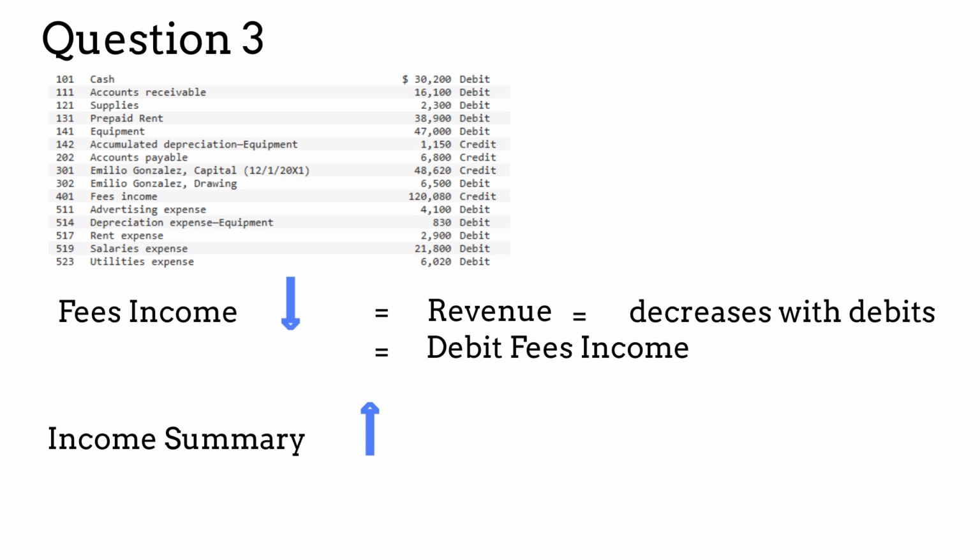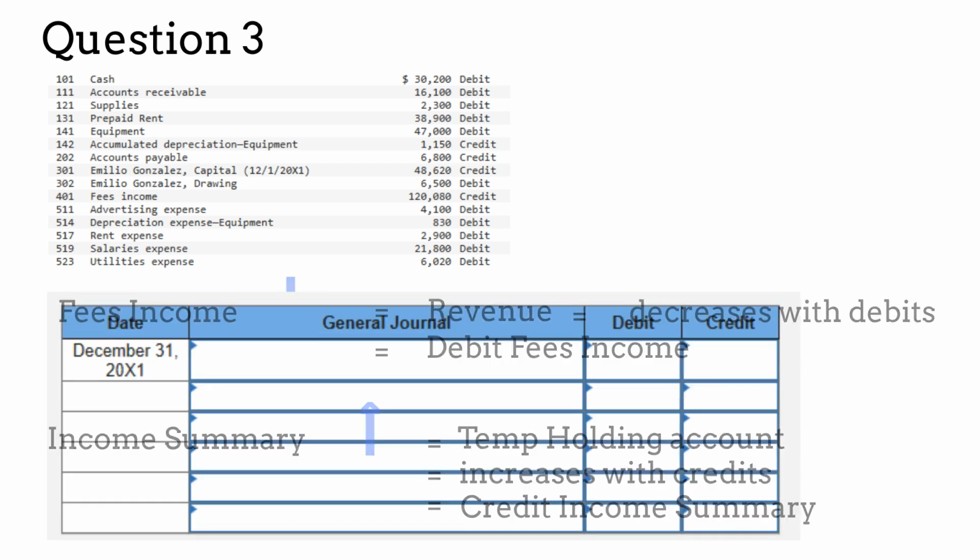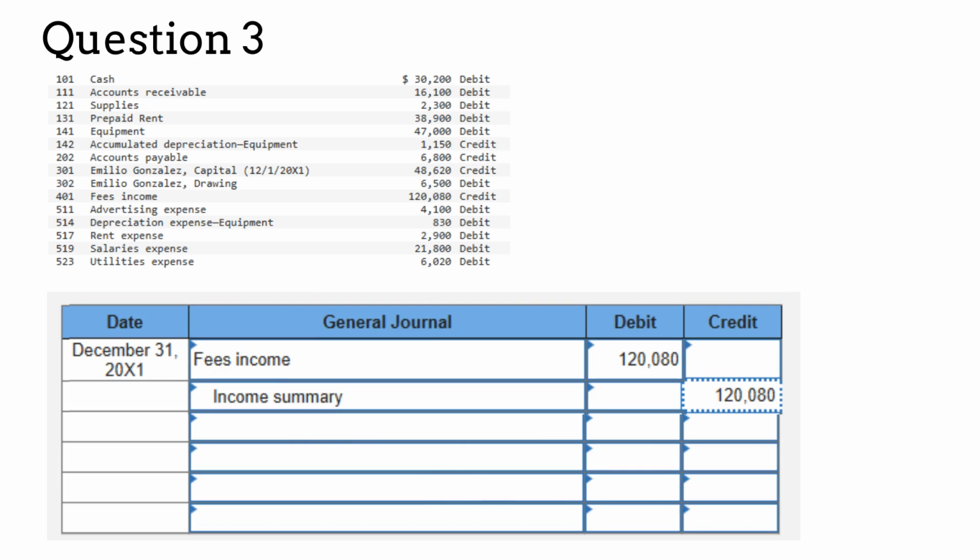The income summary account is a temporary holding account that is only used as a double check that all income statement accounts have been closed. It increases with credits and decreases with debits. That means that we need to credit the income summary account. So, debit fees income and credit income summary for $120,080. You'll continue recording the 2nd, 3rd, and 4th closing entries and then you'll move on to the second task, which is posting the closing entries to the general ledger.